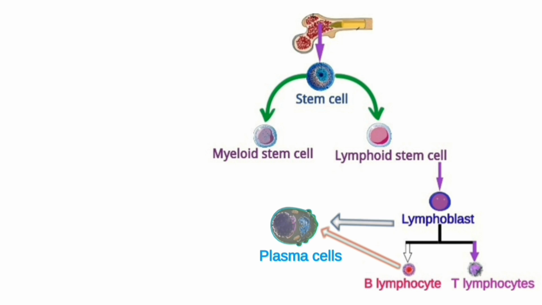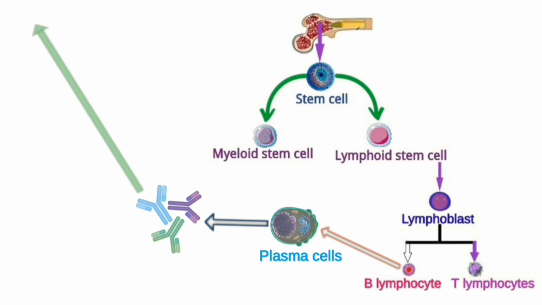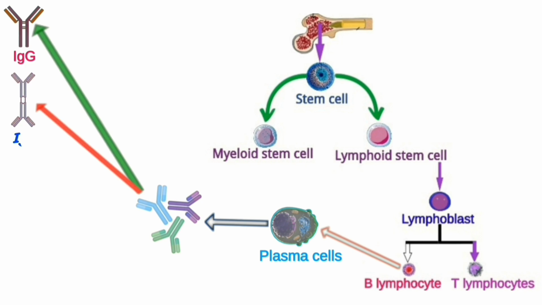B lymphocytes further differentiate into plasma cells, and plasma cells further produce antibodies. The antibodies formed by plasma cells include IgG. IgG is the most abundant antibody in serum and in extracellular fluid. IgA is found in mucosal membranes, mainly in the respiratory and digestive tract, as well as in breast milk, tears, and saliva.